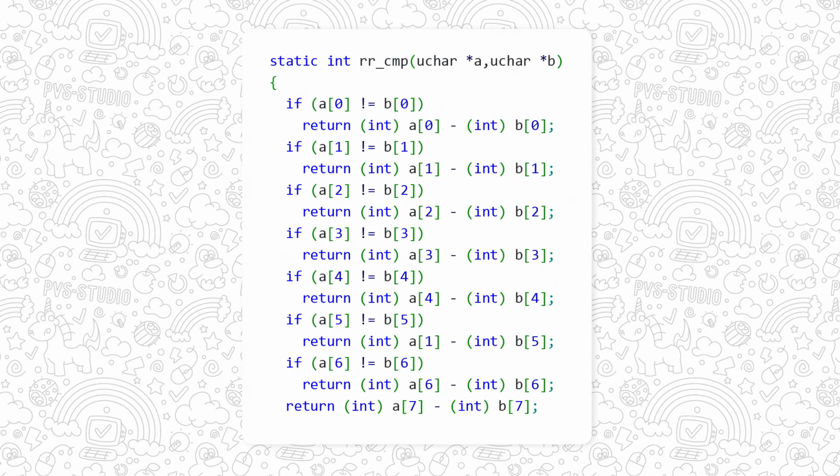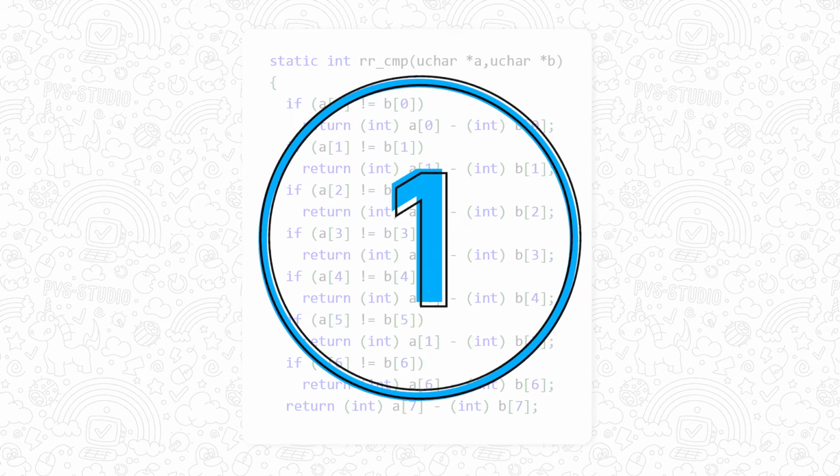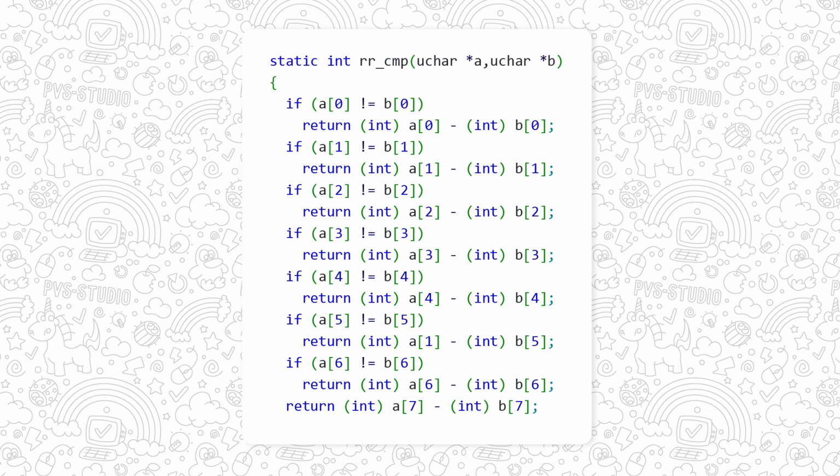Let's start with an example. If you want to find a mistake yourself, press pause. 3, 2, 1. The problem here lies in the wrong index for A. The developer decided to optimize the code and manually unroll a loop. Oh yes, this is a real code fragment that we once encountered during the MySQL project check.